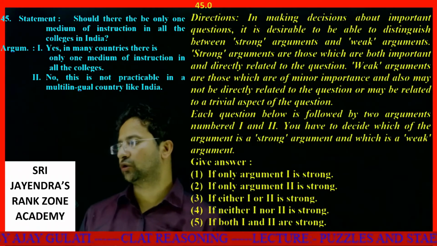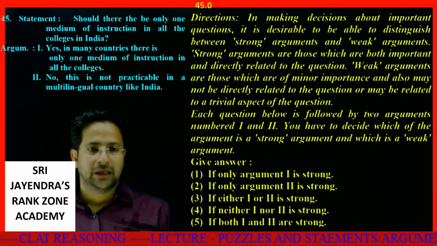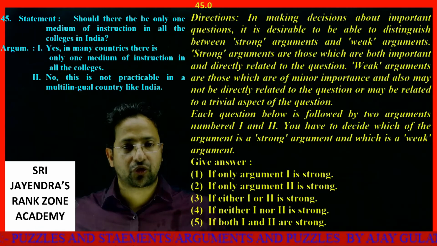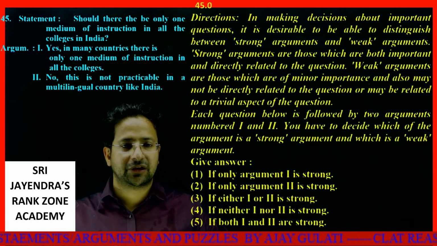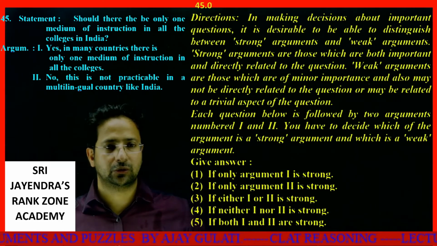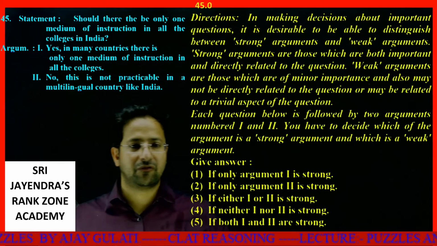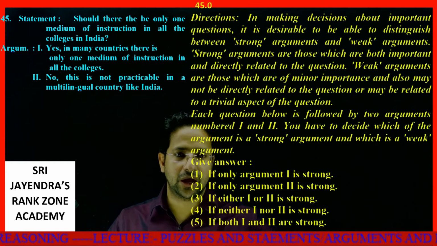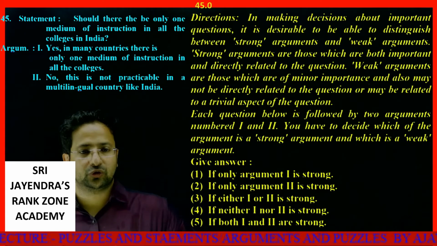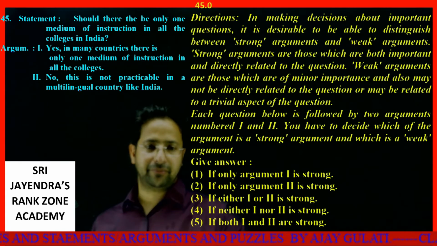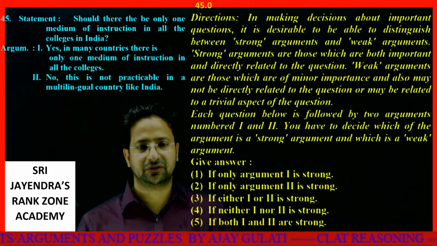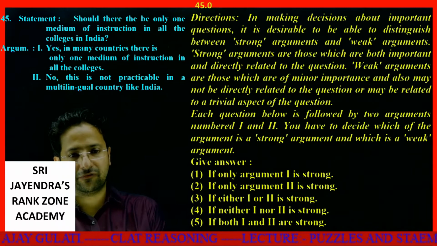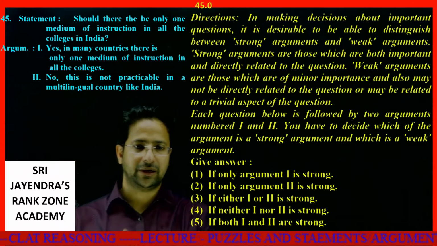Now we have statement assumptions. In making decisions about important questions, it is desirable to be able to distinguish between strong arguments and weak arguments. Strong arguments are those which are both important and directly related to the question. Weak arguments are those which are of minor importance and also may not be directly related to the question or may be related to a trivial aspect of the question. Each question below is followed by two arguments numbered 1 and 2. You have to decide which of the arguments is a strong argument and which is a weak argument. Give answers: I'll mark one if only argument 1 is strong.